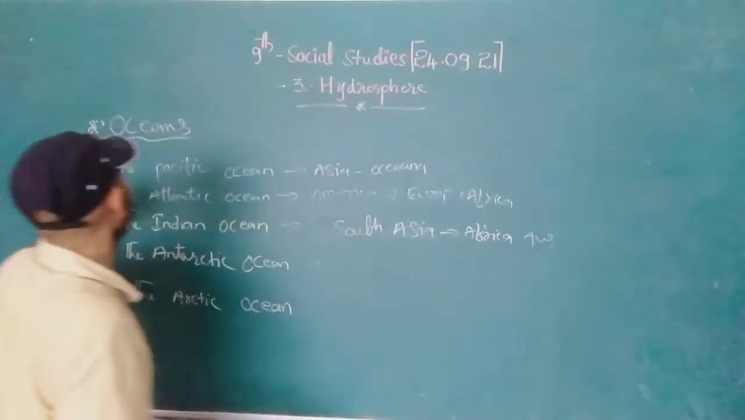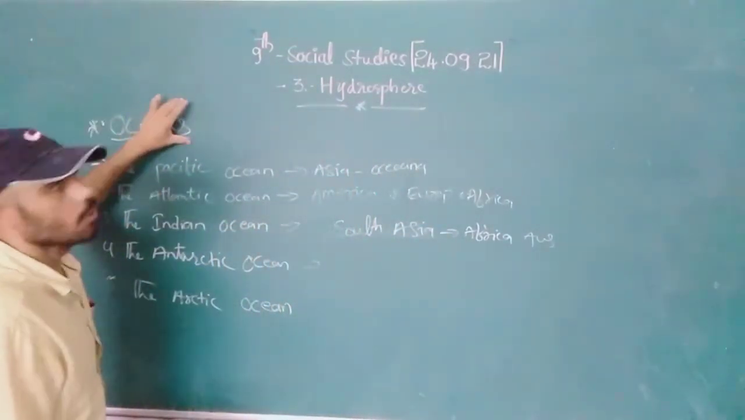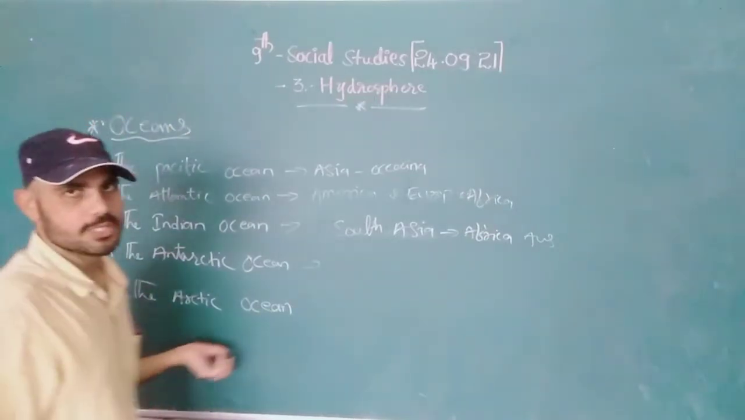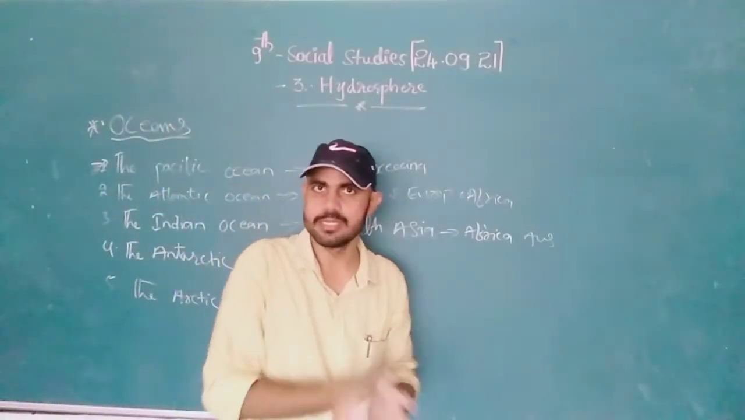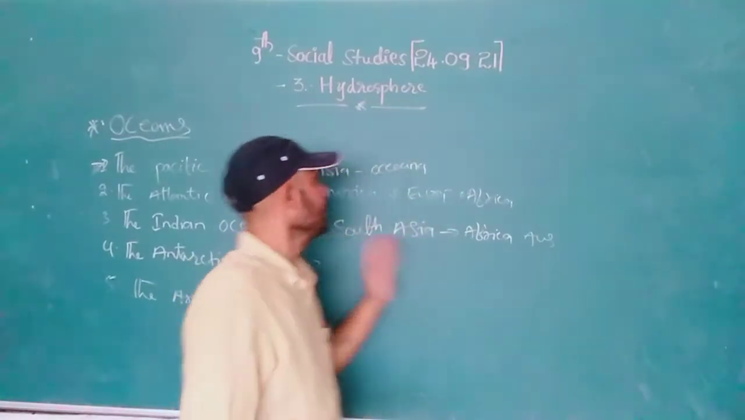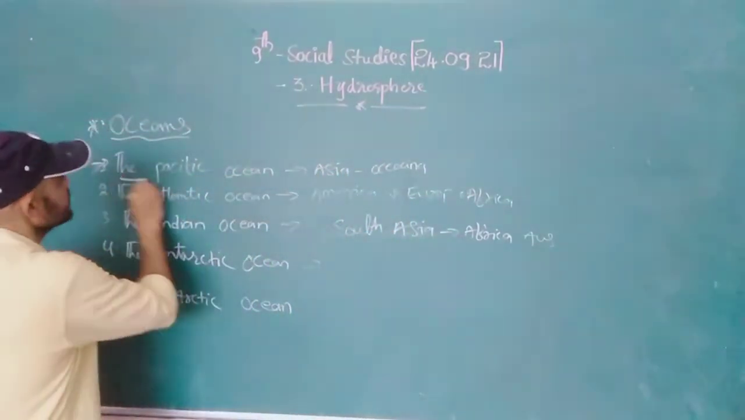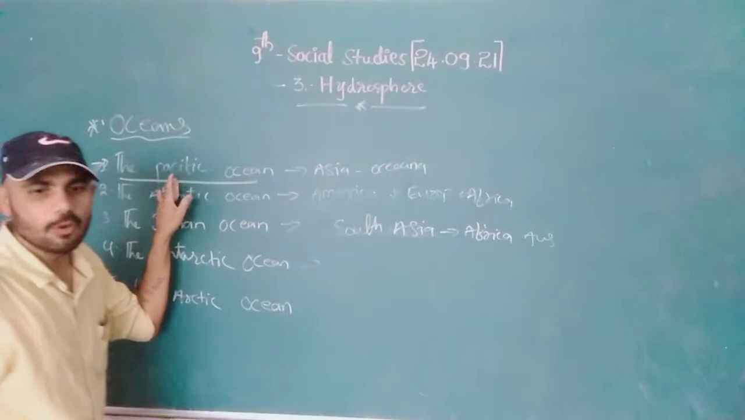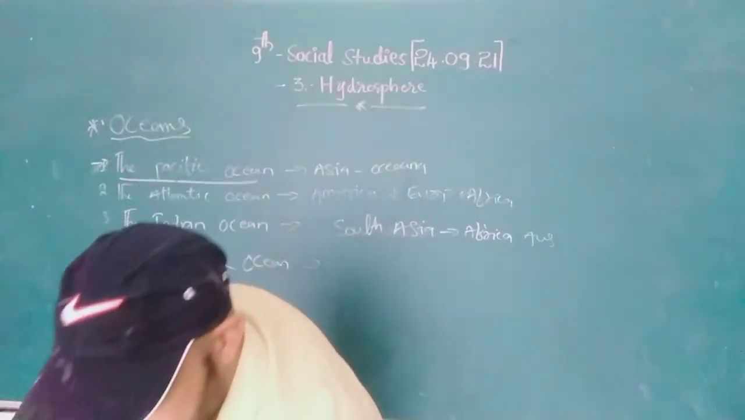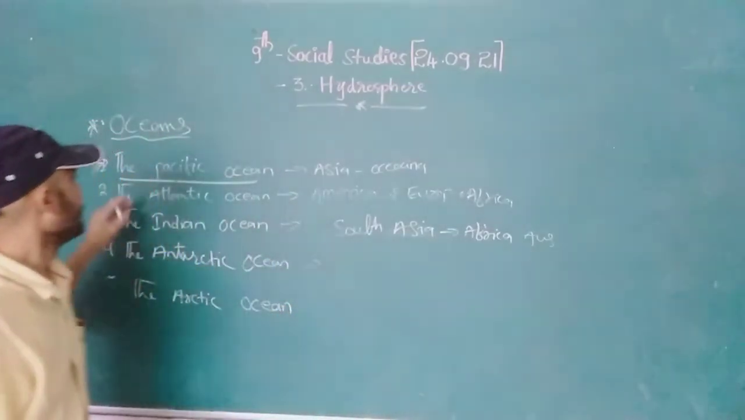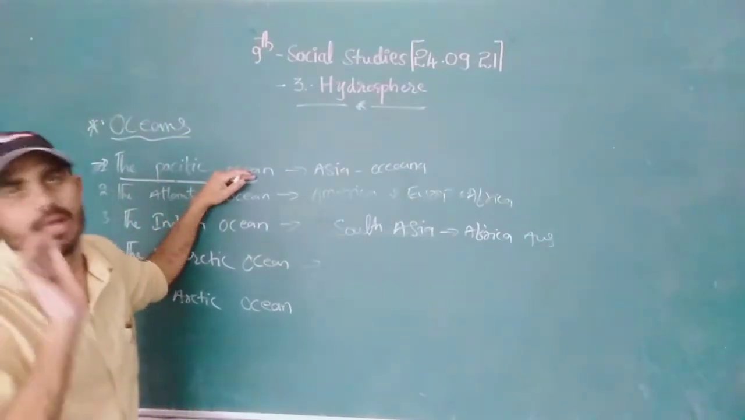In this session we are going to discuss oceans: how many oceans there are, what kinds of oceans, and what the main thing is. First, we can say the Pacific Ocean. Everyone knows the Pacific is the biggest ocean in the world, right?